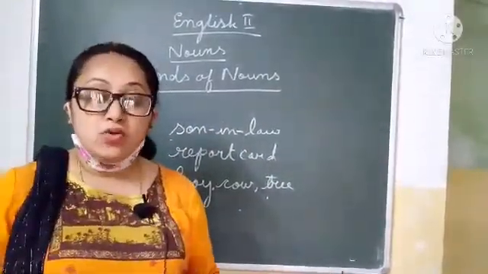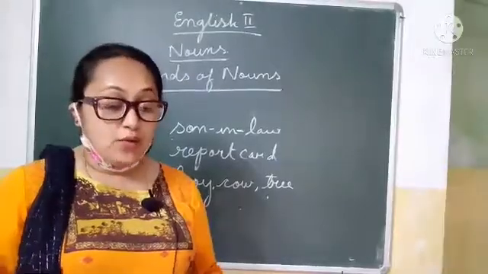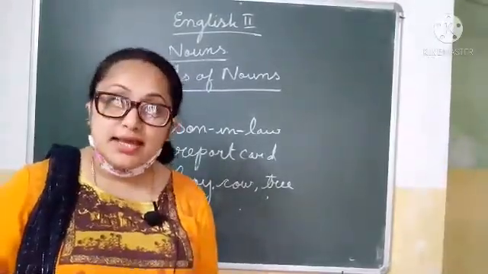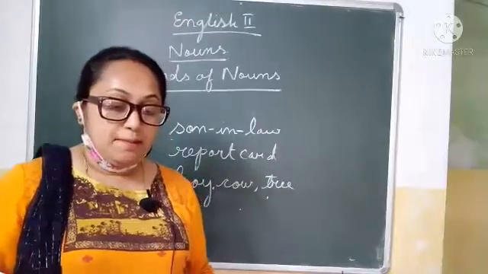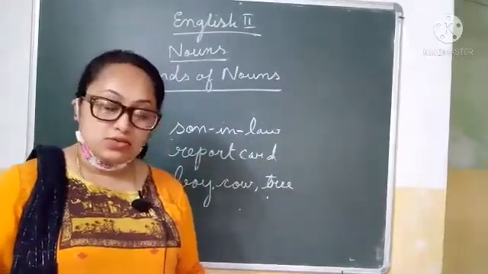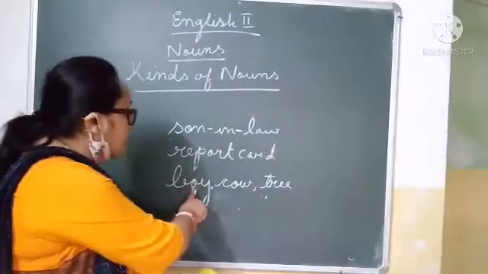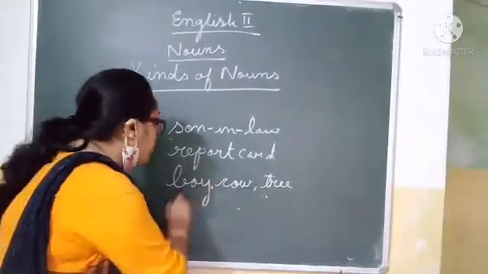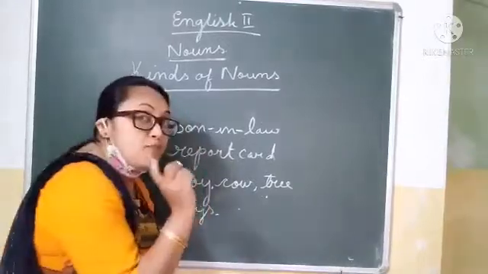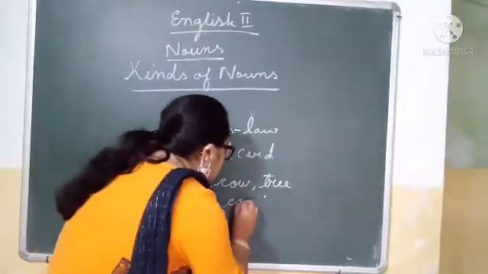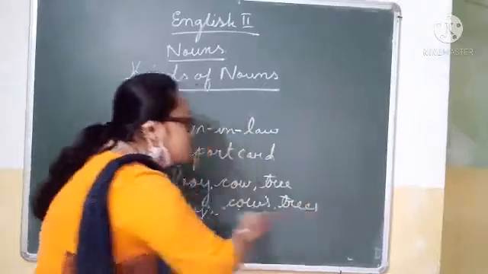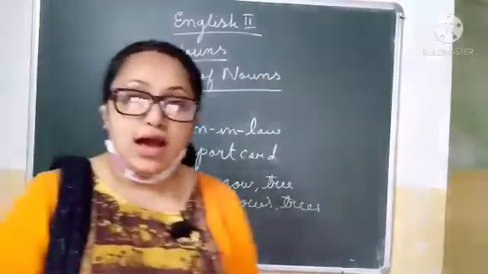So now what is plural nouns? When nouns refer to more than one person, animal, place, thing or idea, they are called plural nouns. Now this is one noun. A boy, cow, a tree. Now if it is boys, means there are many boys, cows, trees. So this is plural nouns.